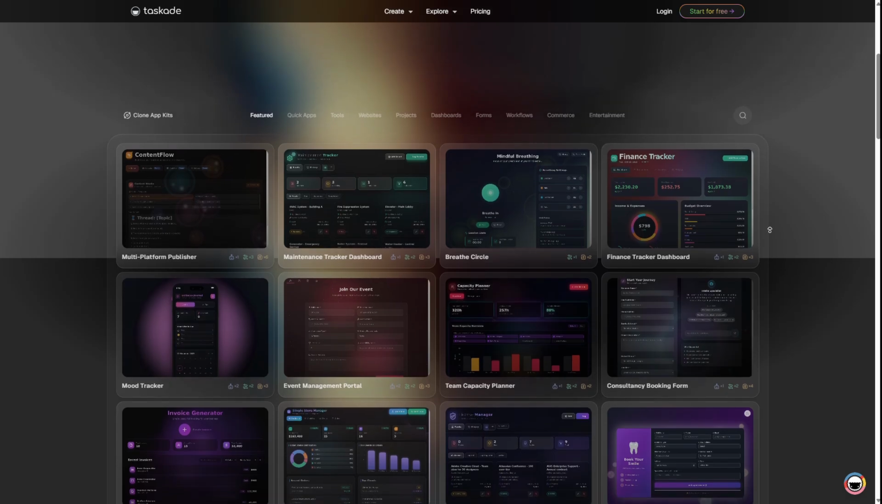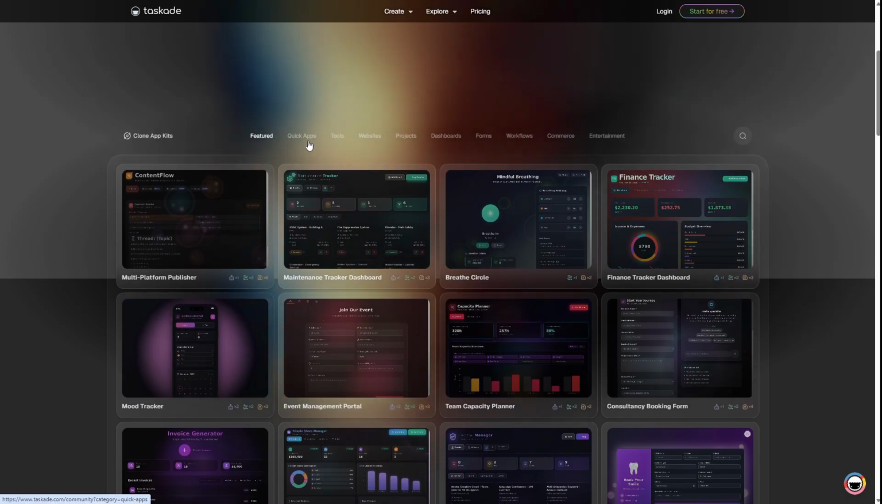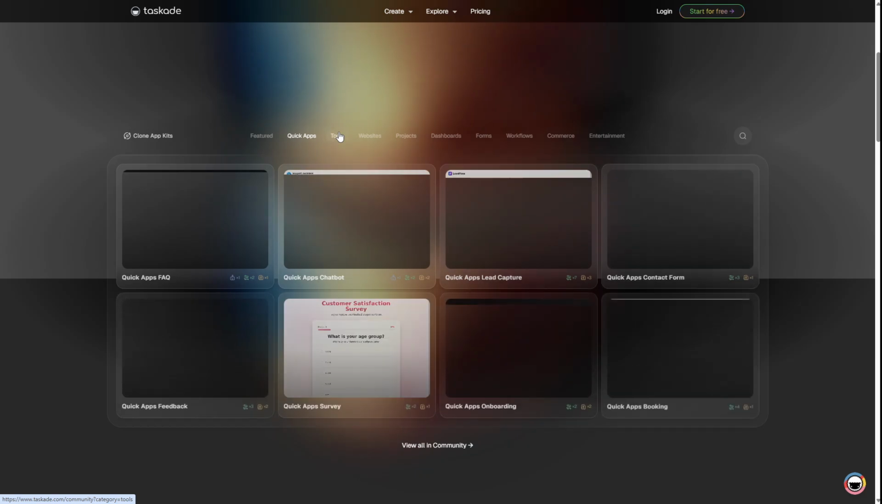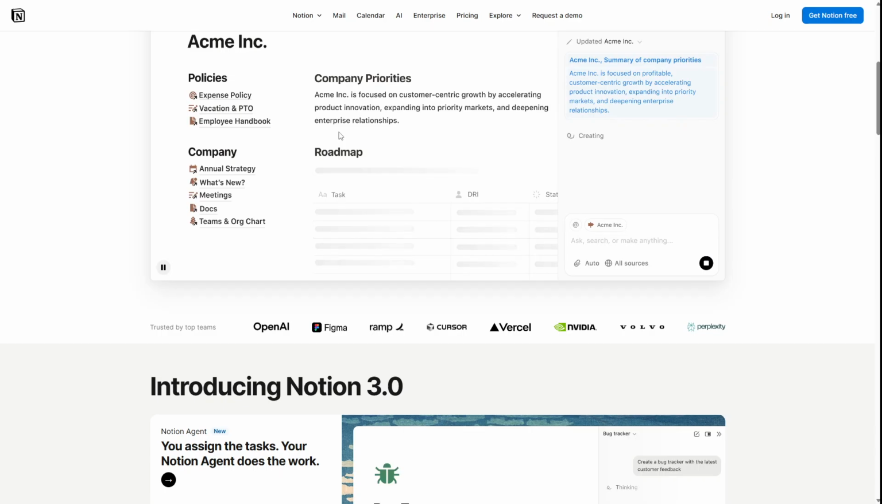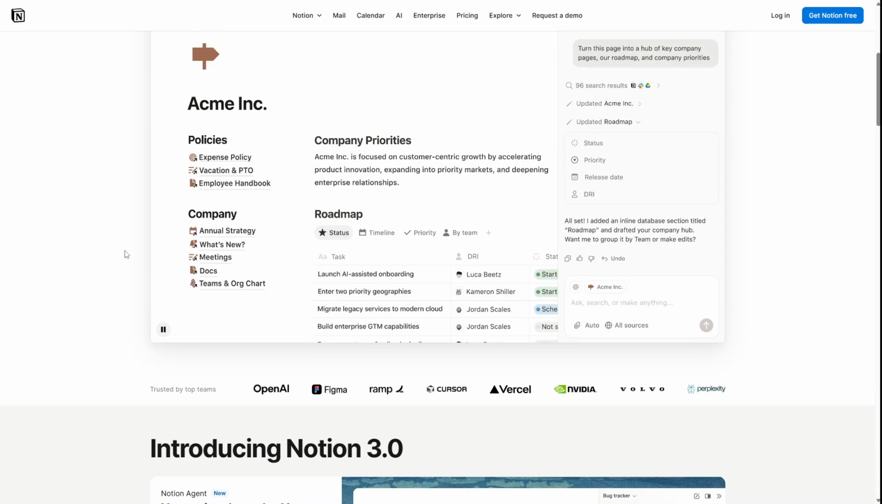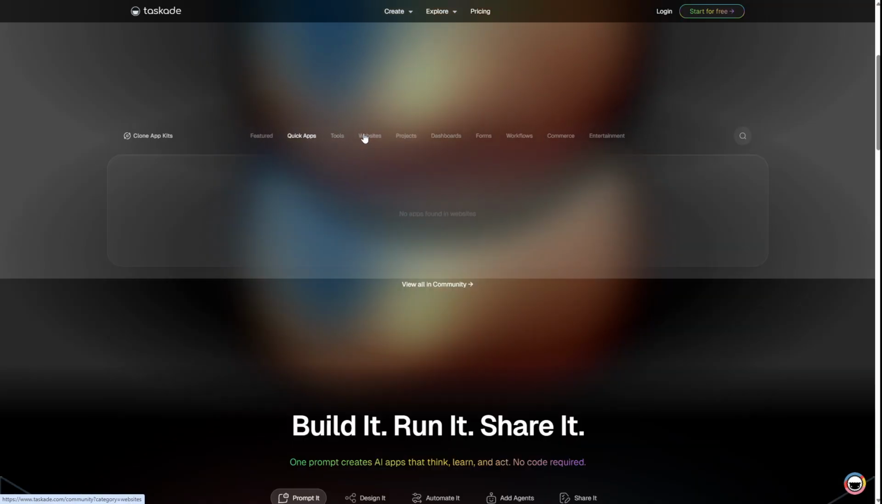Now, when it comes to the interface, Notion gives you a blank canvas. You can build pretty much anything, but it does take a little learning. Taskade feels lighter. You open a new project and you're ready to type right away.